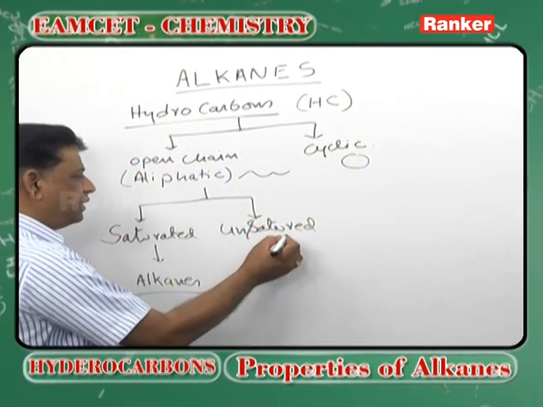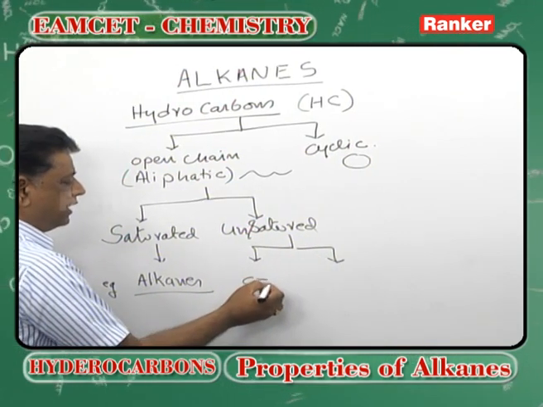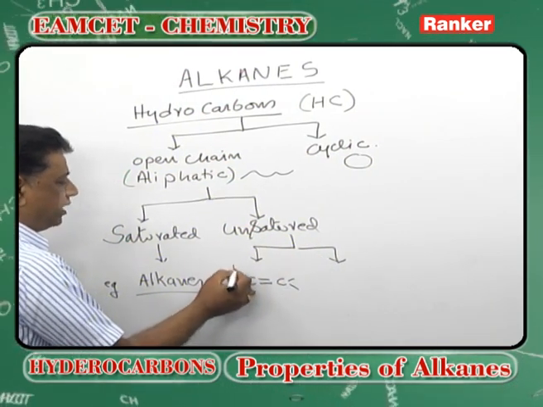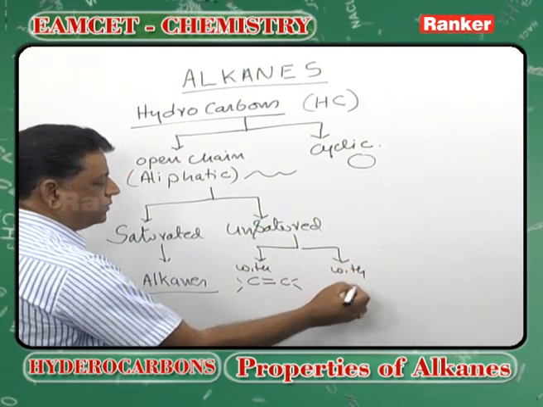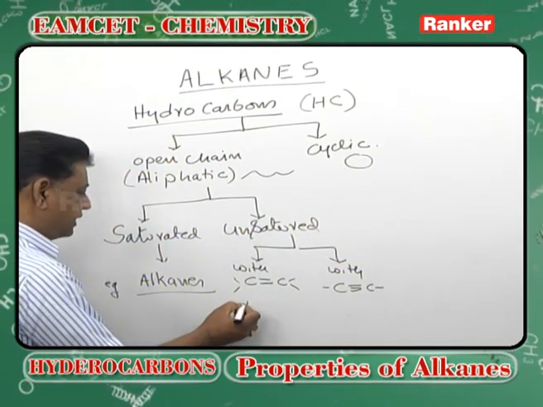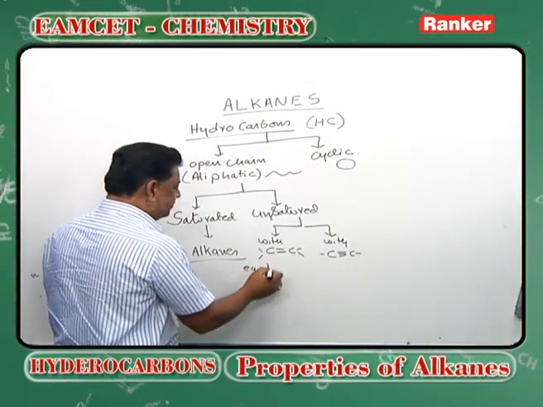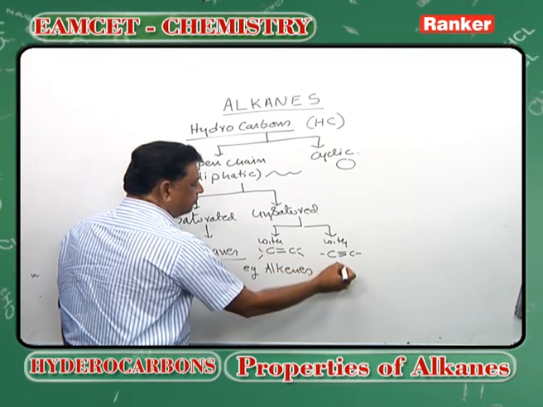Under unsaturation, we again have two types: compounds containing double bonds and compounds containing triple bonds. The double bonded compounds are the alkenes, and these are the examples for the alkynes.